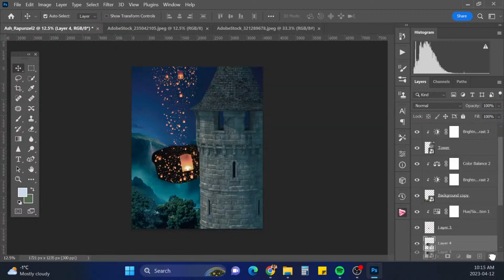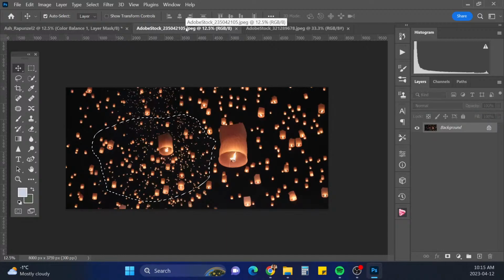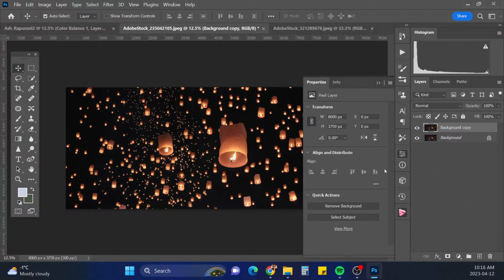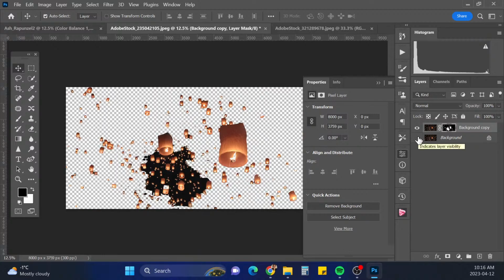So I'll have to delete this and do that over here. I'm just going to make a copy, and I'm gonna go remove background on it. And hopefully it'll just remove all the black. It did all right, not the greatest.